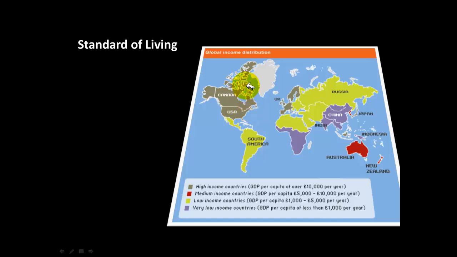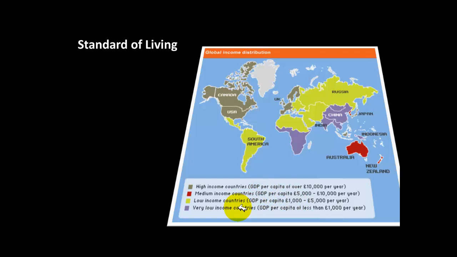So countries with high standards of living are in the gray: United States, Canada, Western Europe. Normally you will see South Africa, that should be there. Japan. And Australia should be in here too. But let's just say countries with a high standard of living, with a GDP per capita of over, let's go with the highest, the wealthiest countries: United States, Canada, Europe, Japan. Medium income countries: Australia, New Zealand. And then we'll discuss countries with a low standard of living, or underdeveloped nations.